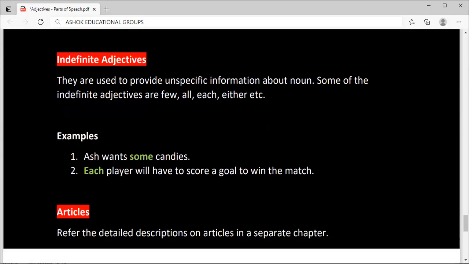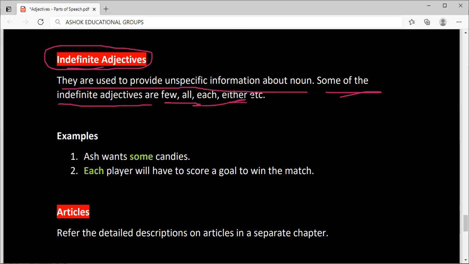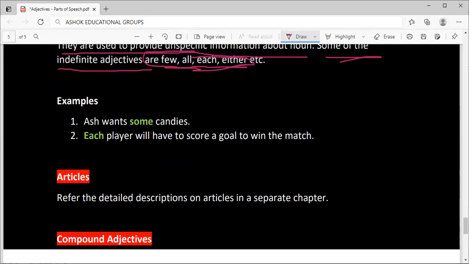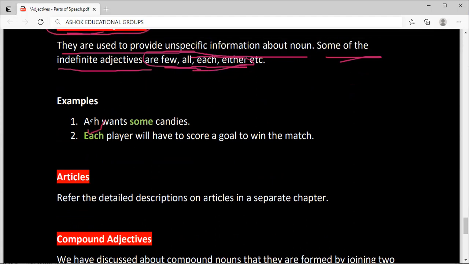Indefinite adjectives. They are used to provide unspecific information about the noun. Some of the indefinite adjectives are few, all, each, either, many.